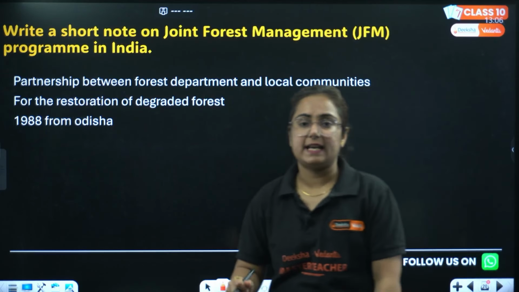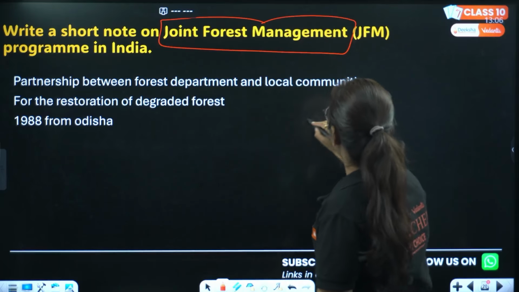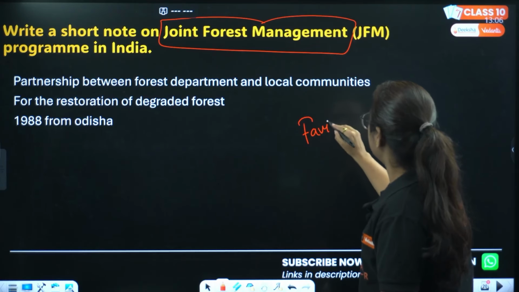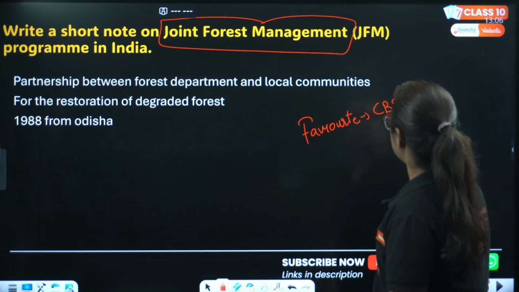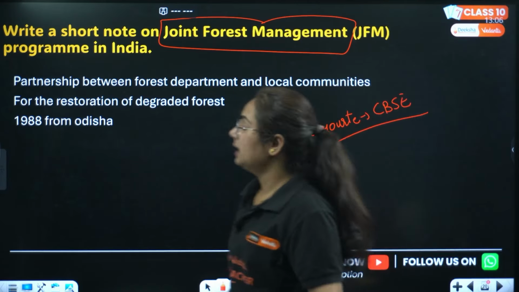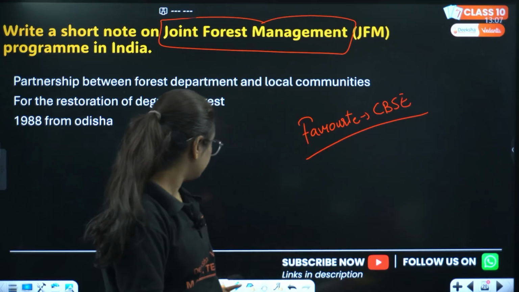Done? Next, write a short note on joint forest management. A favorite question of CBSE. JFM, that's Joint Forest Management.